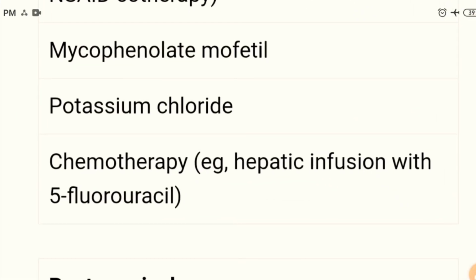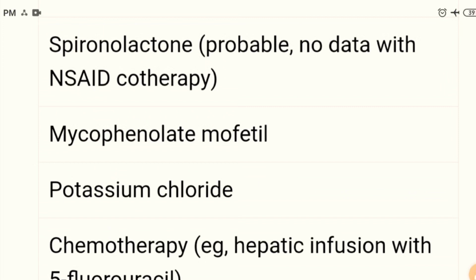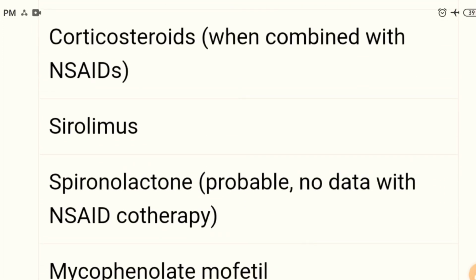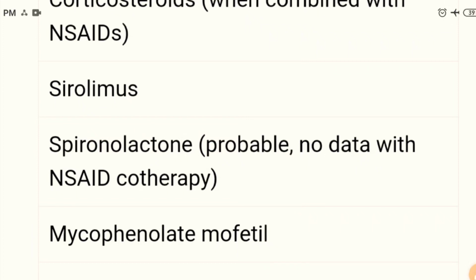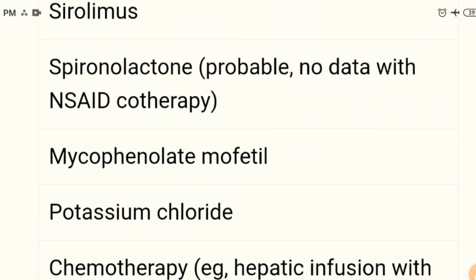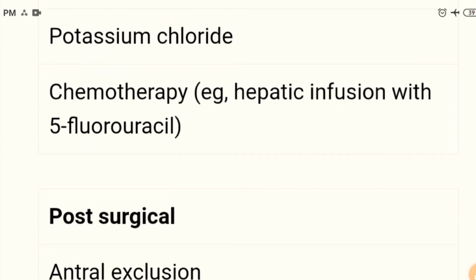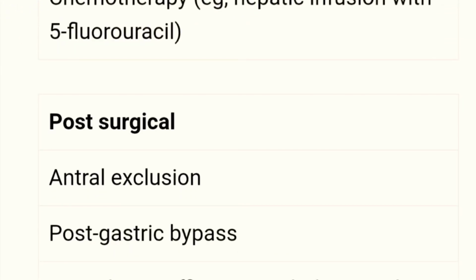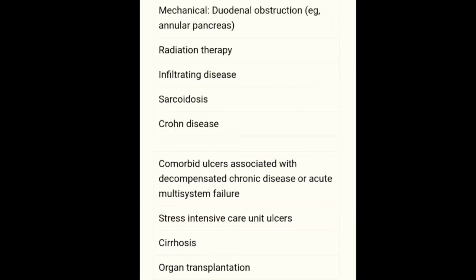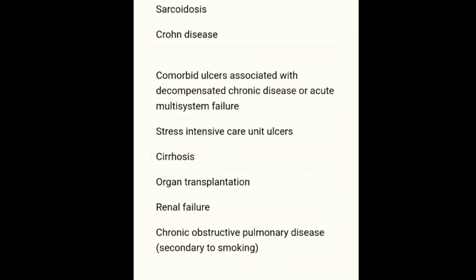Now, some other drugs like sirolimus, spironolactone, probable no data with NSAIDs co-therapy, MMF like mycophenolate mofetil, potassium chloride, chemotherapy, for example hepatic infusion with 5-fluorouracil, post-surgical like antral exclusion, post-gastric bypass, mechanical duodenal obstructions, radiation therapy, infiltrating disease, sarcoidosis, Crohn's disease, stress ulcers, intensive care unit ulcer, cirrhosis, organ transplantation.